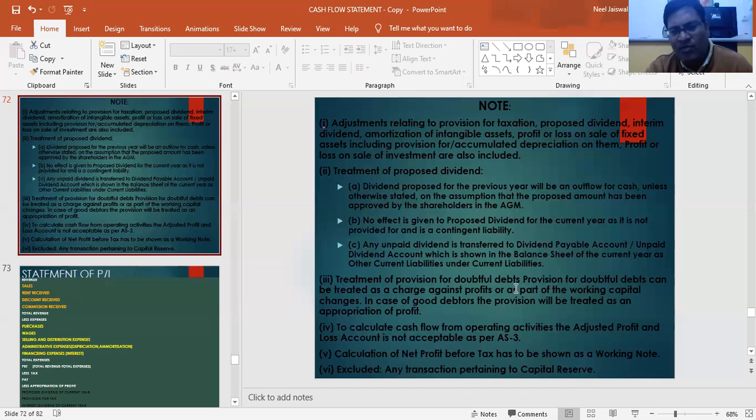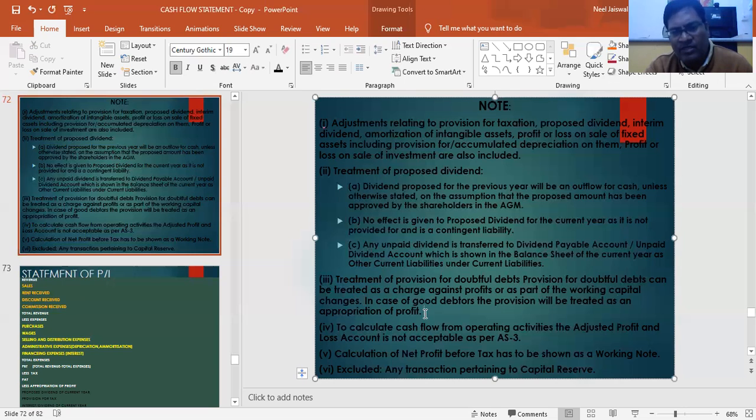Next is treatment of provision for doubtful debts. So how can provision for doubtful debts be treated: as a charge against profit or as a part of the working capital changes. In case of good debtors, the provision will be treated as an appropriation of profit. Now, let me tell you all these things. Mostly it is treated as a charge against profit. So we will add back to calculate operating profit after getting NPBT. We will add back this provision for doubtful debts in order to get operating profit.